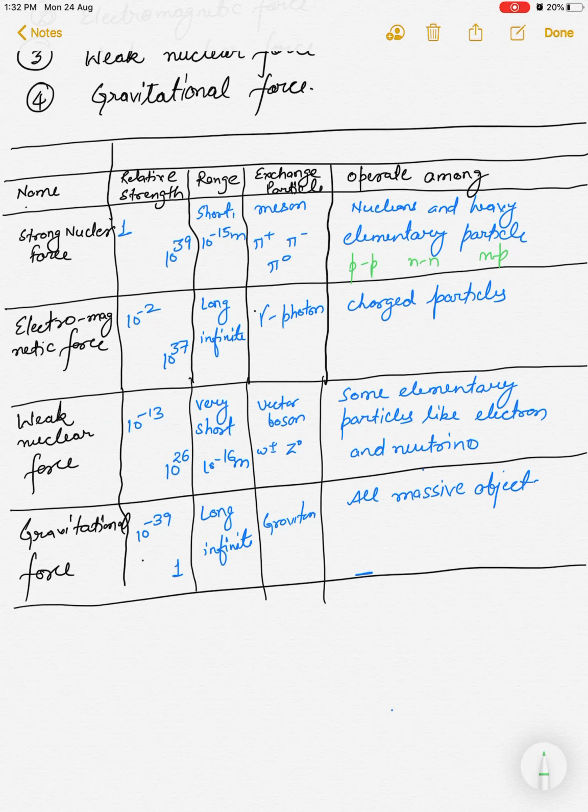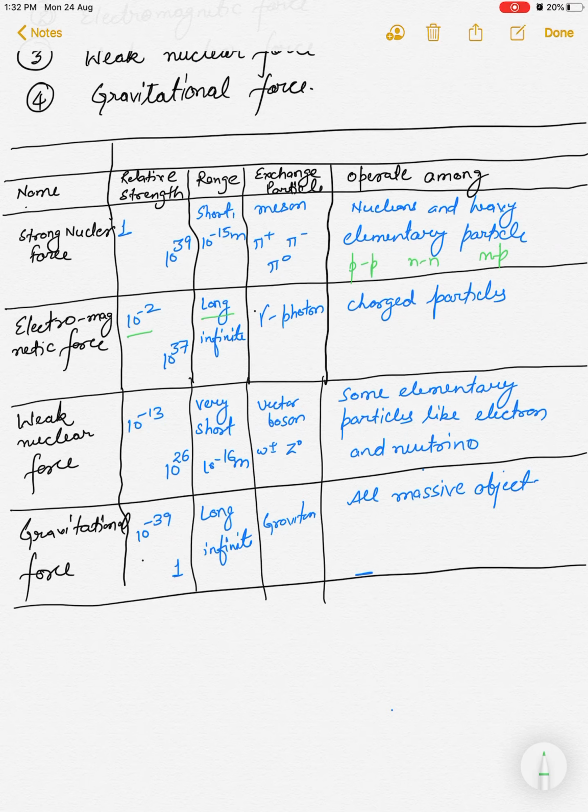The second strongest force in nature is the electromagnetic force. As you can see, it consists of 2 words, electro and magnetic. So it is the second strongest force. If you compare with the strong nuclear force, if its strength is 1, then the strength of the electromagnetic force will be of the order of 10 to the power minus 2.